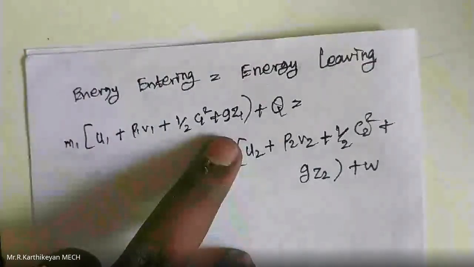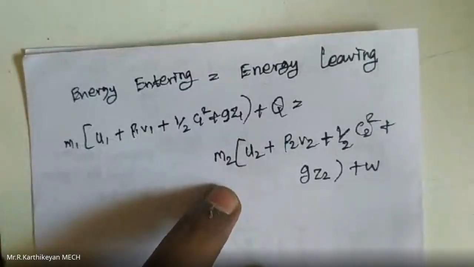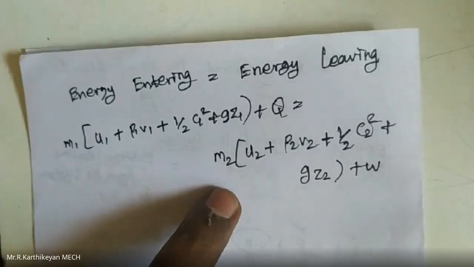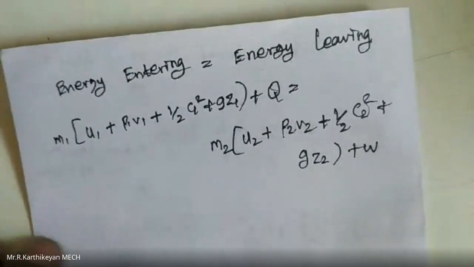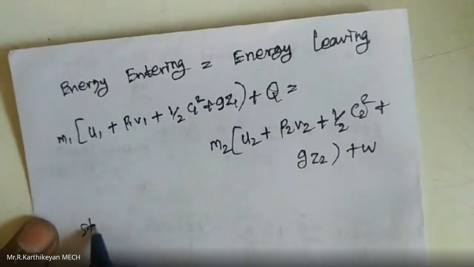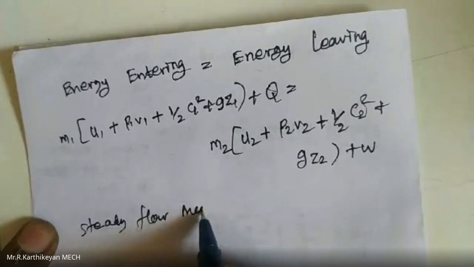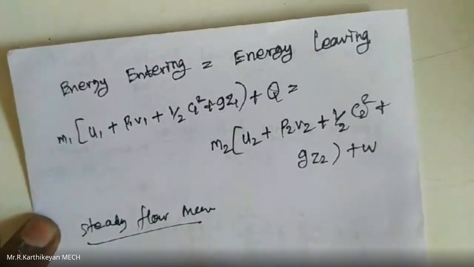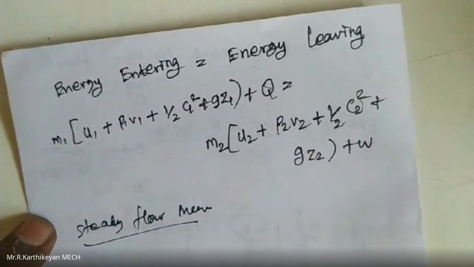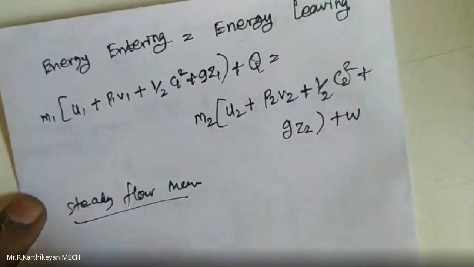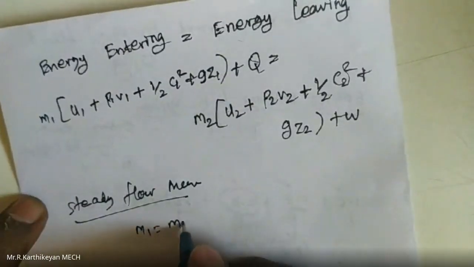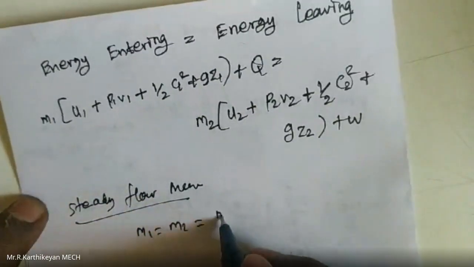Okay, so this is the general equation: m into u1 plus p1 v1 plus c1 squared by 2 plus g into z1 plus q is equal to m into u2 plus p2 v2 plus c2 squared by 2 plus w. Here steady flow means the amount of fluid entering is constant, so m1 is equal to m2, generally denoted by m.